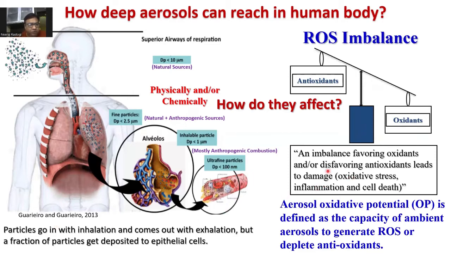We know that in our body there are oxidants and there are antioxidants. If you are adding something which causes an imbalance, favoring oxidants or disfavoring antioxidants, that leads to damage, and then it causes oxidative stress, inflammation, or cell death. There is a term called oxidative potential, and aerosol oxidative potential is defined as the capacity of ambient aerosol to generate reactive oxygen species or deplete antioxidants. However, I don't think that is the only mechanism, but this is the most acceptable mechanism at present.